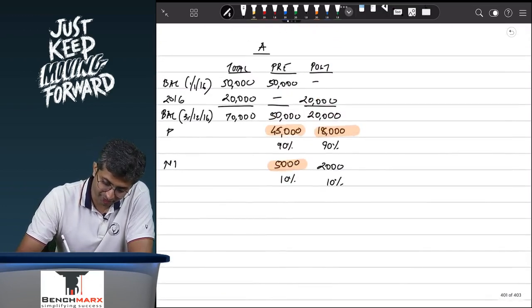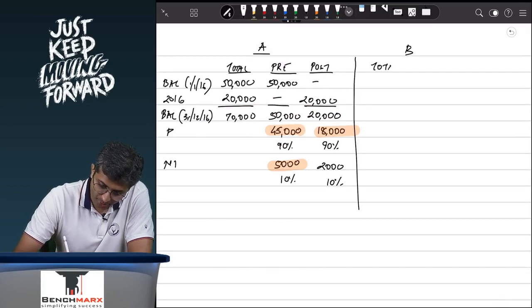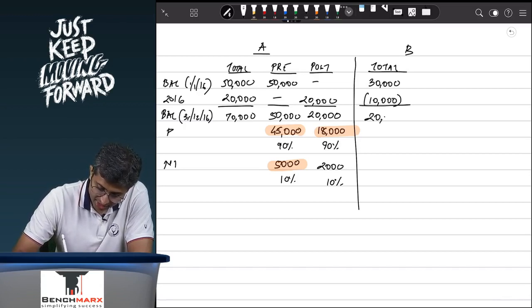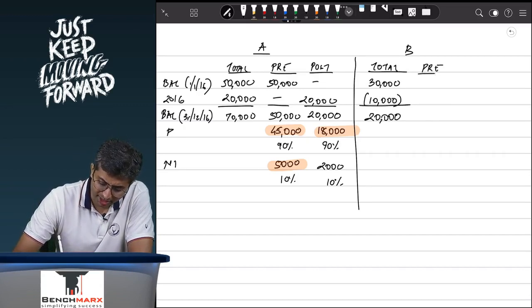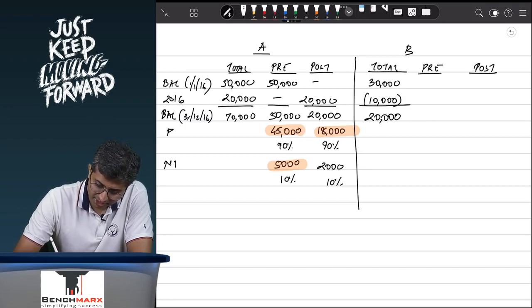Over here, when we look at B, B's total profits at the start of the period is 30. The losses during the period is 10, and hence this is 20. Out of this, you will segregate between pre and post. Within this, in the pre section, 30,000 will be entirely pre, 10,000 will be entirely post.